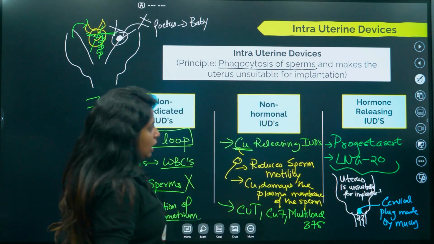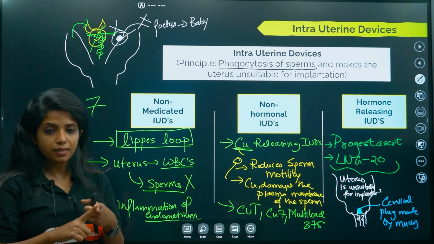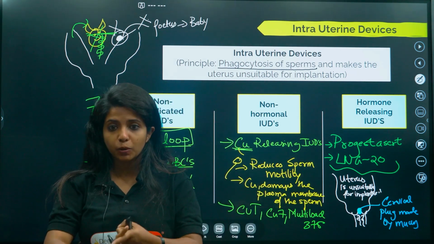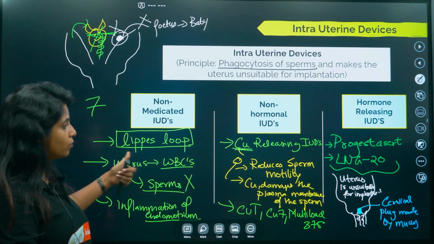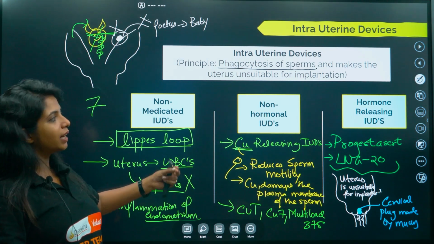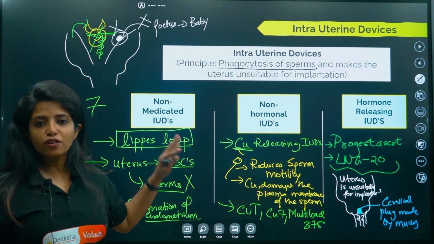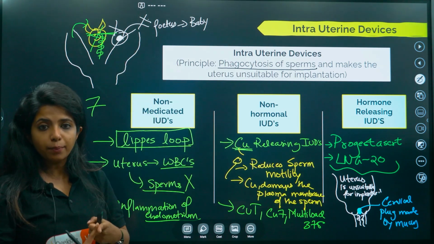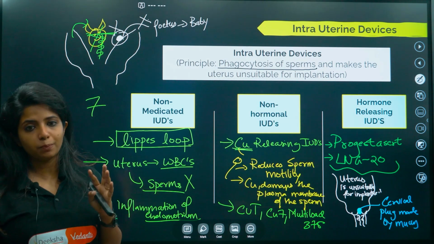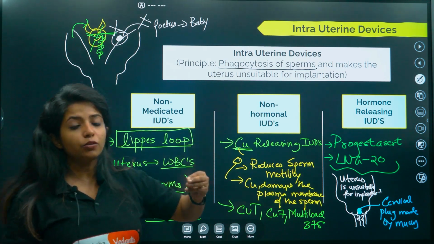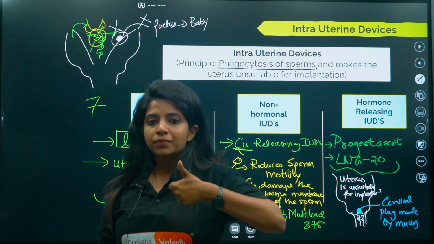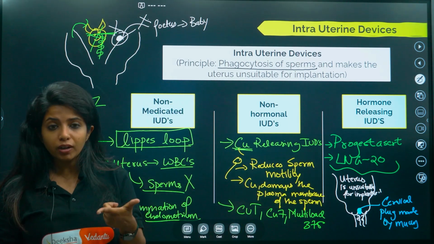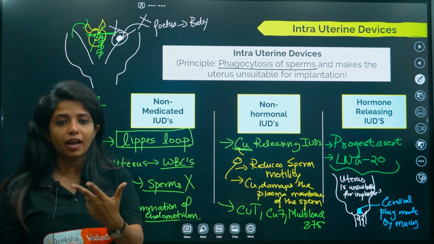Okay. Now let's revise. First thing, intrauterine devices are something that is there inside the uterus and it works on the principle of phagocytosis of sperm. In all of these processes, if the sperm tries to enter, the sperm will be killed for sure, regardless of what they are working on the basis of. So phagocytosis of sperm happens and it also makes the uterus unsuitable for implantation. When you talk about intrauterine devices, there are three types. One is non-medicated IUDs, second is non-hormonal IUDs, and the third one is hormone releasing IUDs.